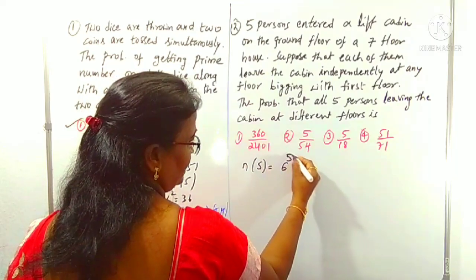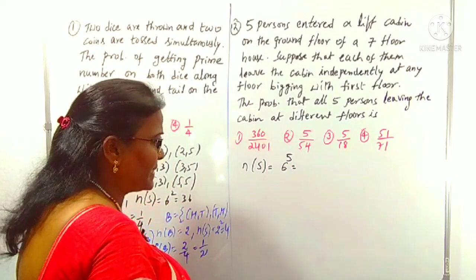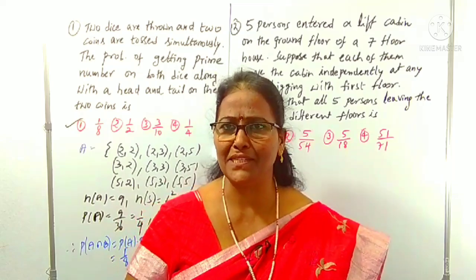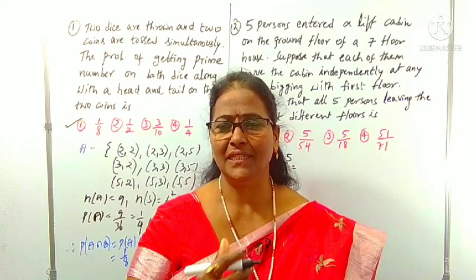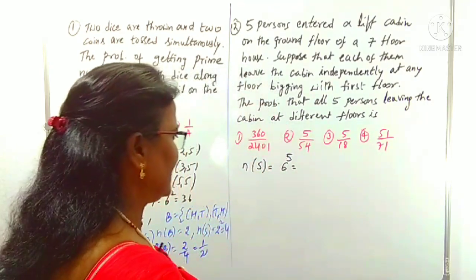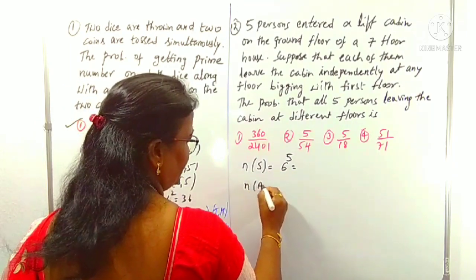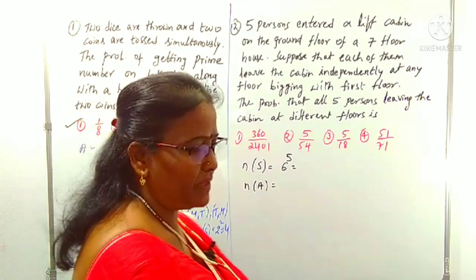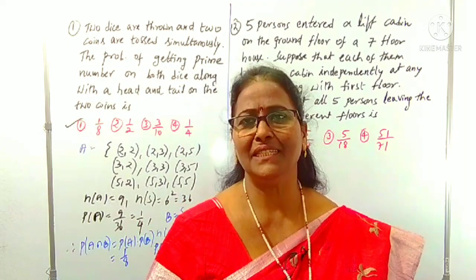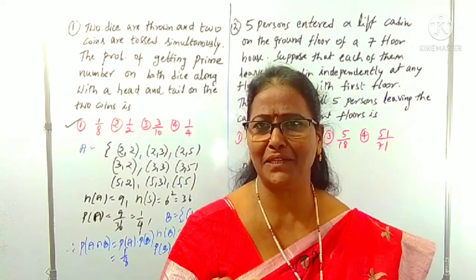6 power 5. This is the number of possibilities of 5 persons leaving from the 6 floors independently. 6 power 5 is n(S). Now I am taking n(A). n(A) in the sense that 5 persons are leaving the lift cabin independently, meaning repetition is not allowed.